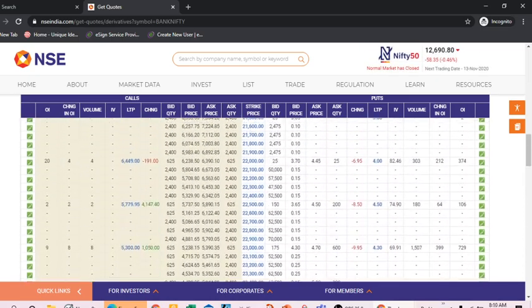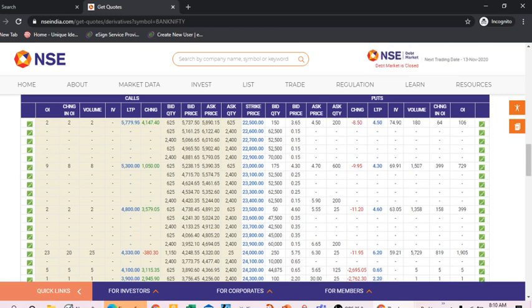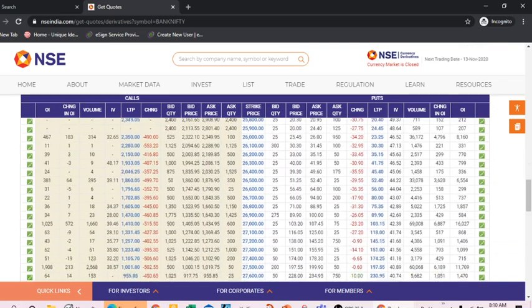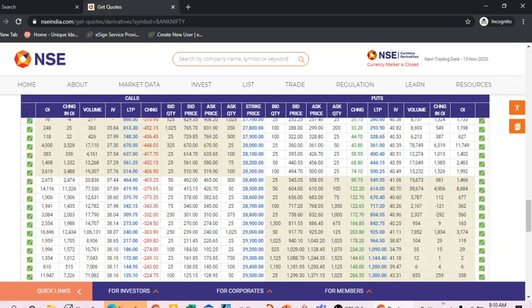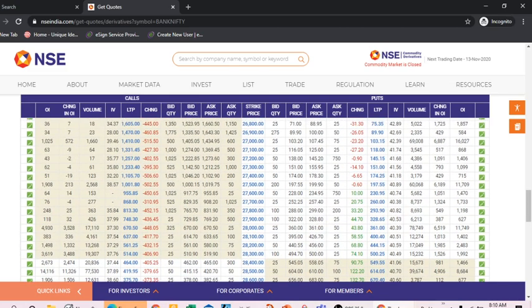So we can see here there is a very big increment here, the 23,000 change in open interest in the call option. It's a very big amount, and if you go down, I thank NSE for giving this data, and it's very nice to analyze.